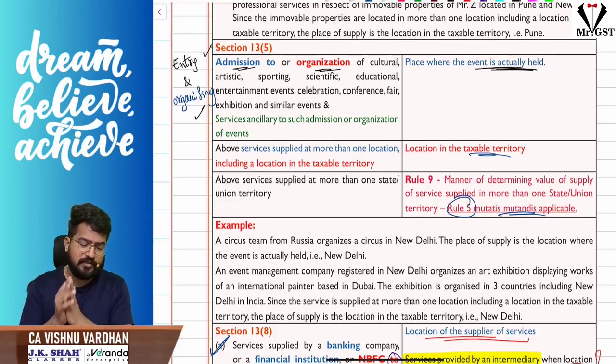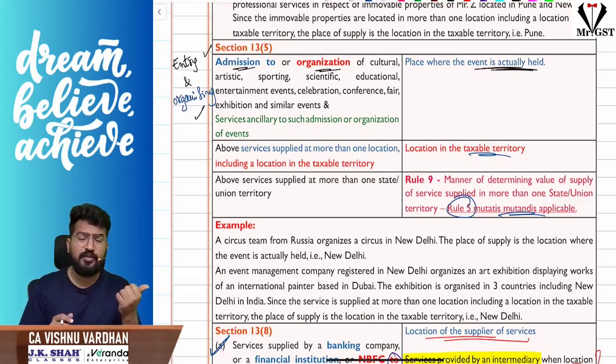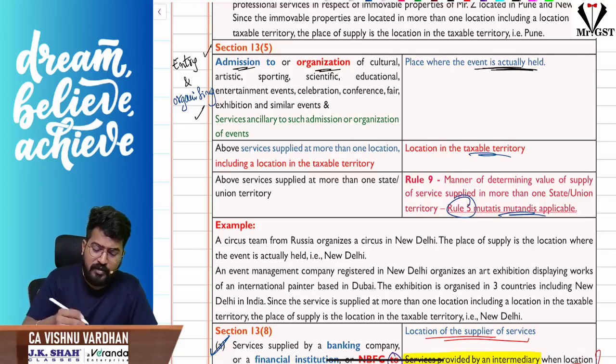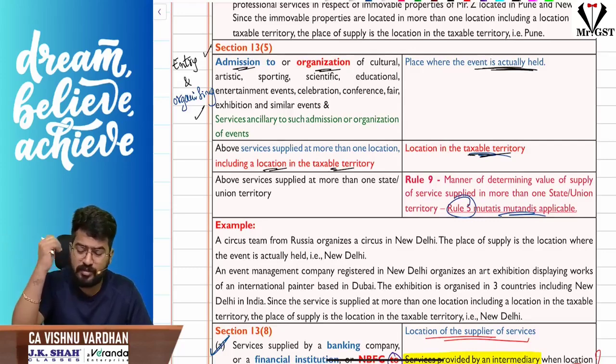So in such cases, for both the cases, in section 12 we had separate subsections, subsection 6 and 7, for admission to an event and for organizing the event. Here we have the same subsection, 13 subsection 5. And if the services are done at more than one location, including a non-taxable territory, same story, inside taxable territory as well as outside taxable territory. You're asking me to organize your business exhibition both outside India and inside India. So I am an event organizer from abroad, you are from India, sir, we are doing it in both USA also and India also. What is the place of supply? Place of supply will be India. The location will be the taxable territory.